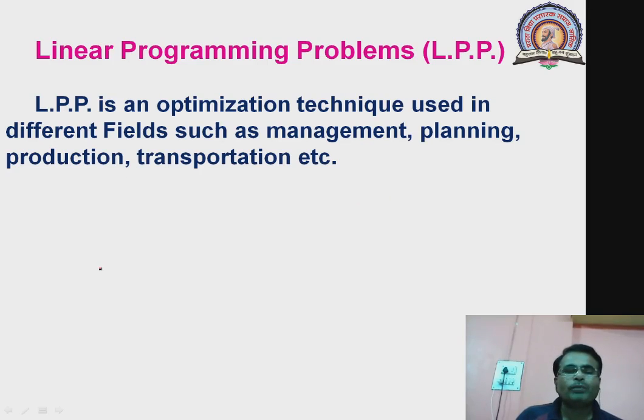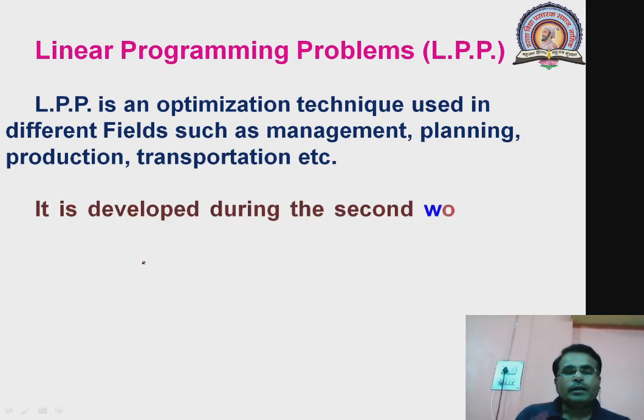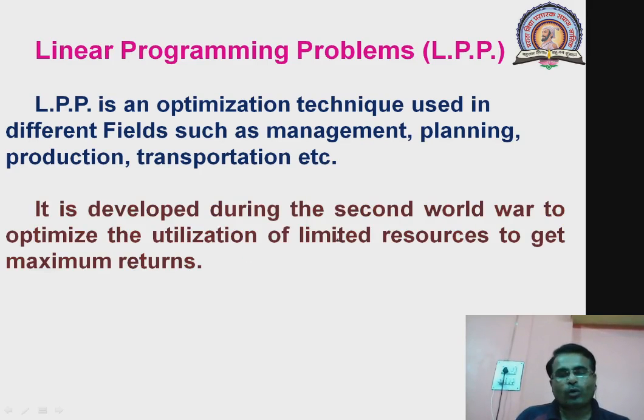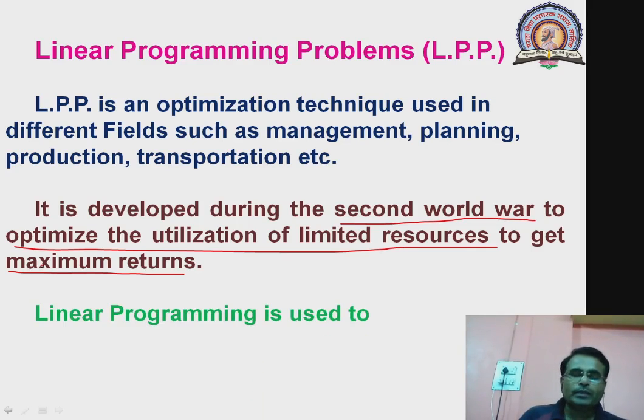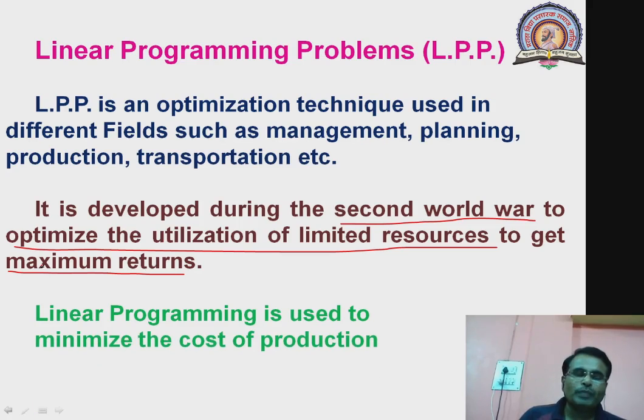and that's why it is a very important concept of math. Actually, it was developed during the Second World War to optimize the utilization of limited resources to get maximum returns. In the Second World War, a lot of damage was done and there were limited resources, and the public wanted to use those limited resources for maximum returns. That's why this technique came out and it gives us the actual concept of linear programming problem. So linear programming is used to minimize the cost of production and to maximize the profit.